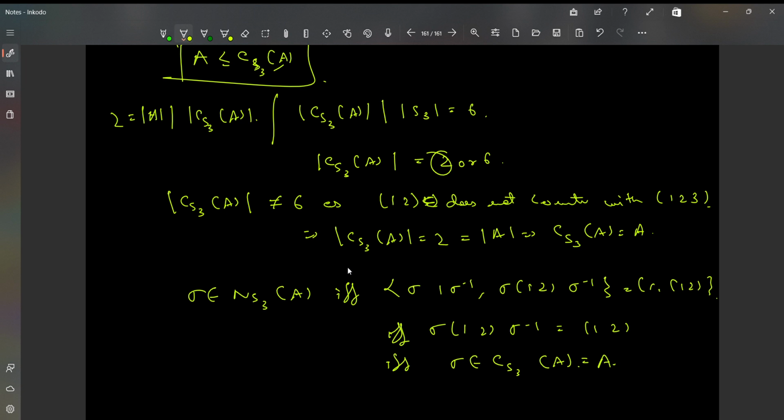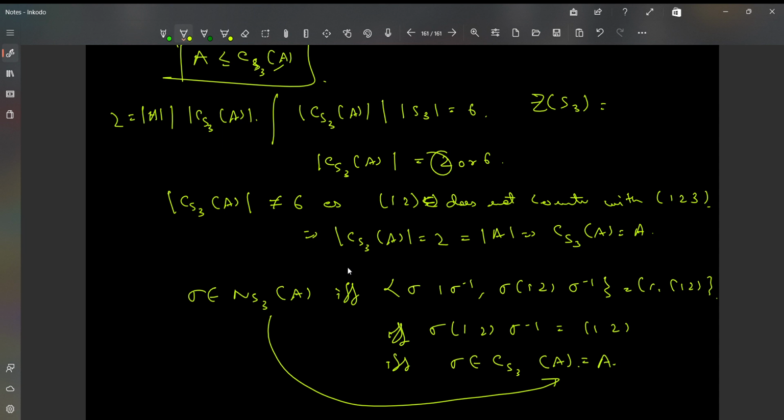Now again we argue the same thing, that A is obviously contained in the normalizer, because every element will commute with its powers. So A is contained in this, that's one-sided inclusion. The other inclusion comes from here, and so they are equal, right?